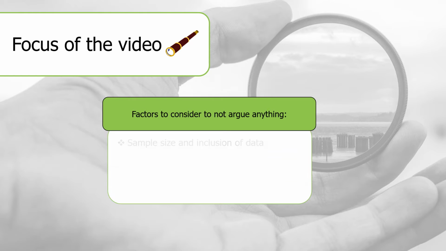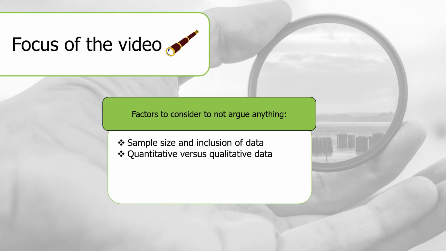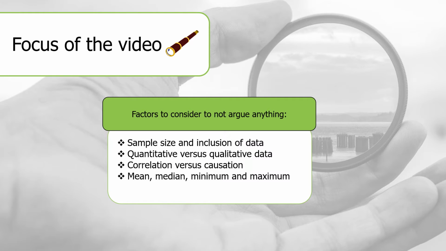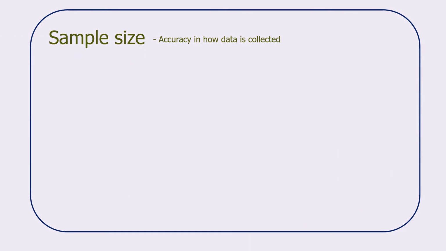We will look at the following factors: sample size and inclusion of data, quantitative versus qualitative data, correlation versus causation, mean, median, minimum and maximum. An important aspect in dealing with statistics is the sample size. This is important in how accurate the data collected is.